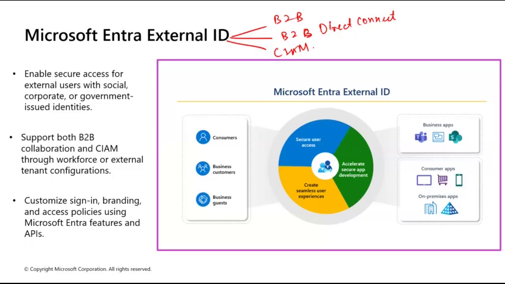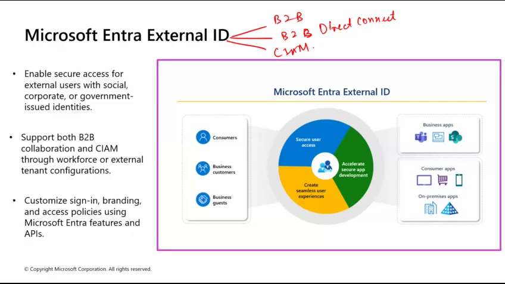Now, who can be a contractor? Let's say a vendor or a partner. For example, a consultant from Deloitte trying to access your resources. That's B2B collaboration. You invite them into your organization. They show up in your main employee directory, but they are labeled as a guest. They are not a member of your organization. They can use internal tools like Teams, SharePoint, or internal applications.